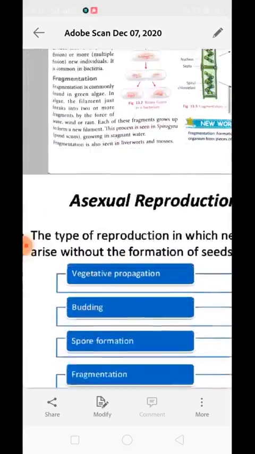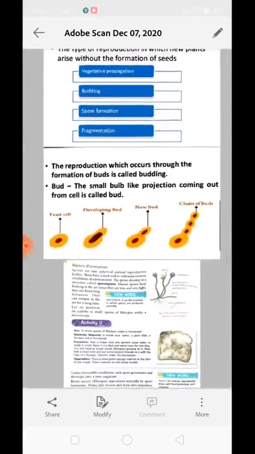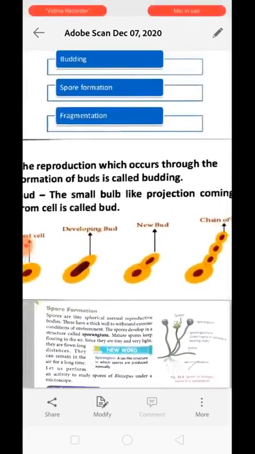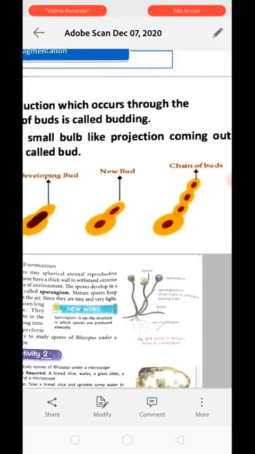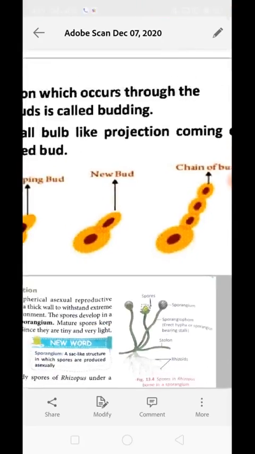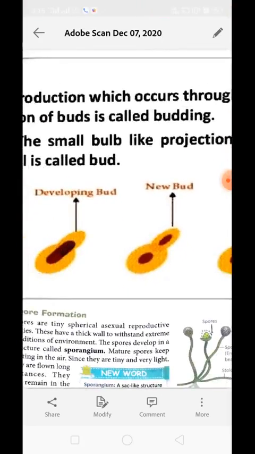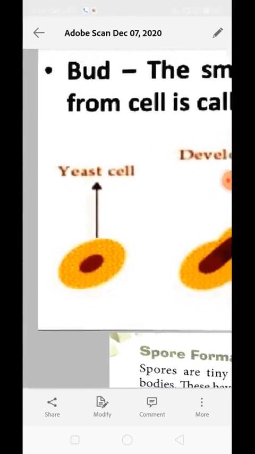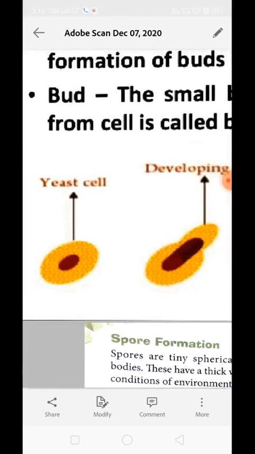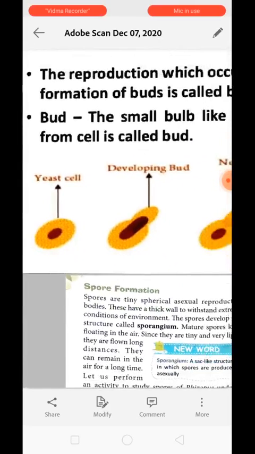You will have a clear look at these pictures. Yeast can be seen in various stages of life. It can be present in the form of a chain. It can have a bud, the developing bud, and some of the yeast will be present as a single cell. Okay, the next is fission.